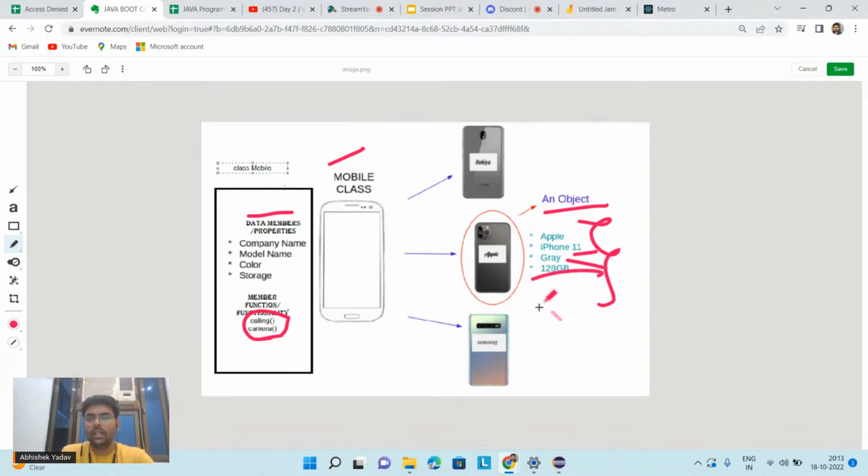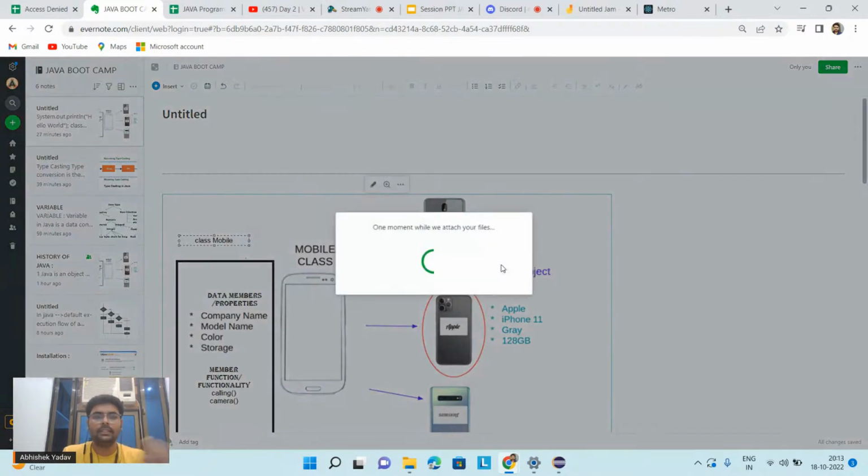Similarly, you have a Samsung phone. The moment you buy the Samsung phone and use its properties and functionality, you are saying, hey, I have a real world entity, an object in my hand. That is a Samsung mobile phone object here. Okay, everyone, so we have discussed class and object.